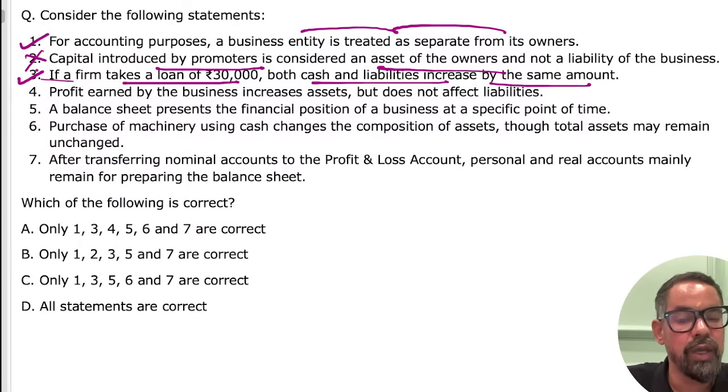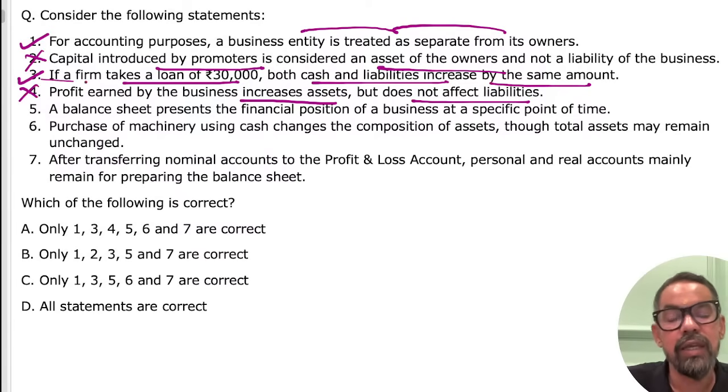This question is from the balance sheet. Because if you have taken a loan, cash will increase and liability, that is outside liability, will increase. So the asset will increase and the liability will increase, meaning both will increase. Profit earned by the business increases assets, but does not affect the liabilities.